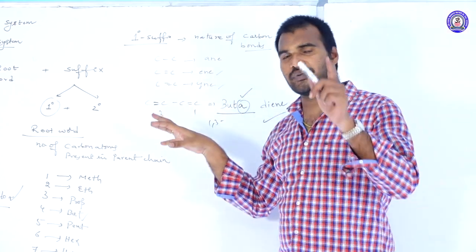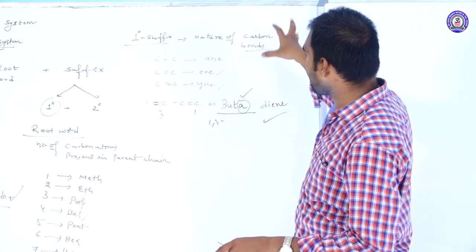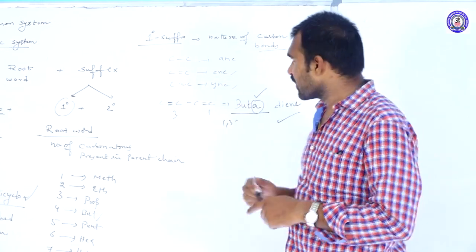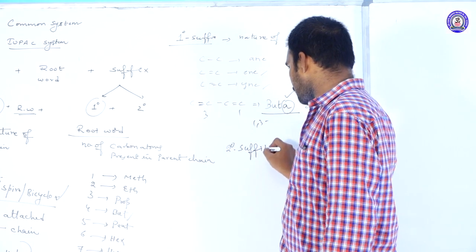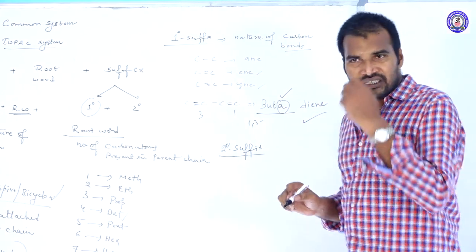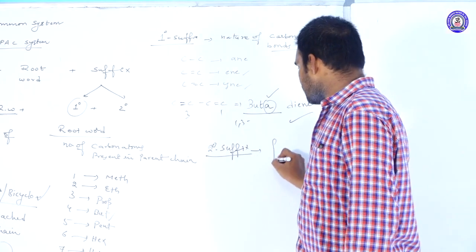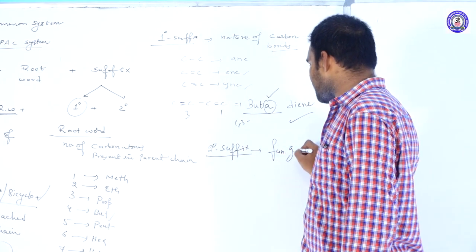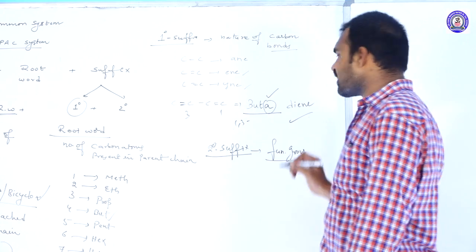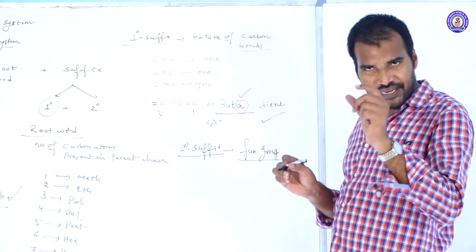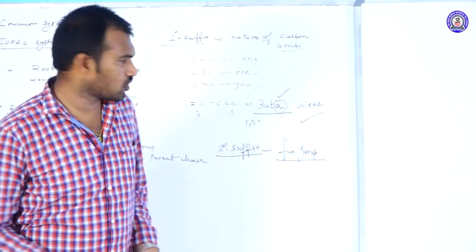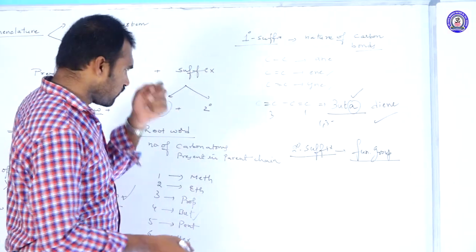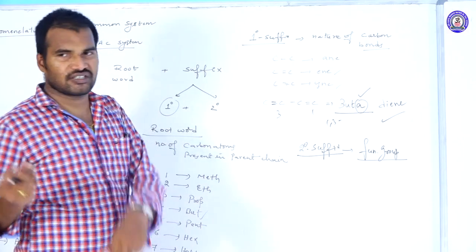It indicates what? It represents the nature of carbon bonds, the type of the bonds. Next, secondary suffix. The secondary suffix indicates the functional group present on it. Functional groups, main functional group. If there is a functional group, then only the secondary suffix will be there. If there is no functional group, no secondary suffix. Yes, what are the functional groups and their secondary suffixes we are going to use?